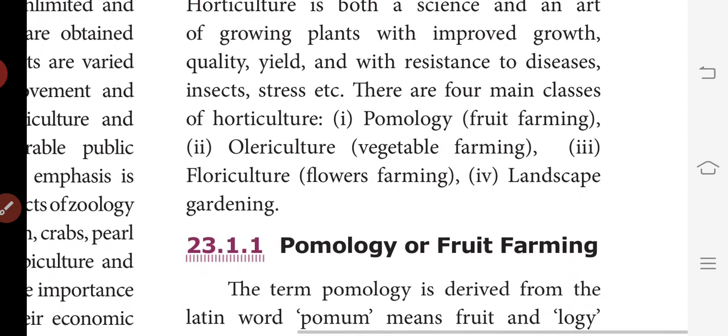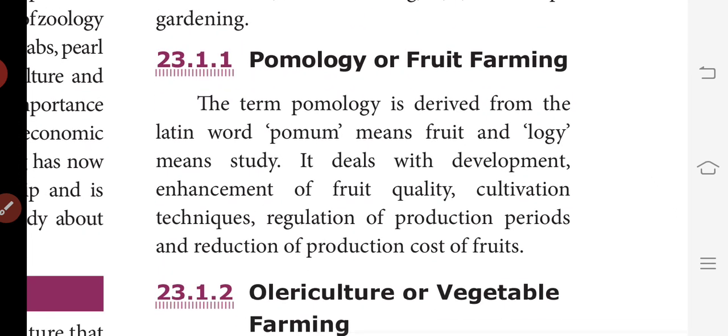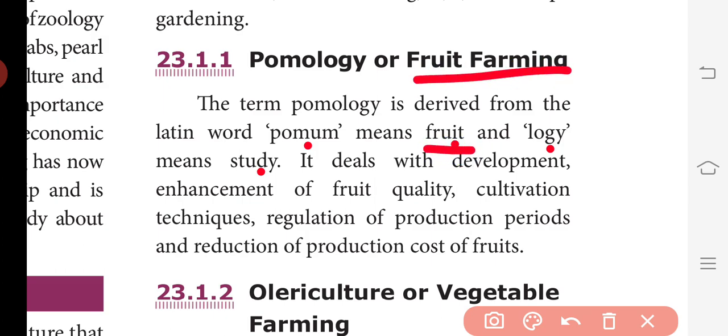So first we will discuss pomology. What is pomology? Pomology is fruit farming. The term pomology is derived from the Latin word pomum, which means fruit, and logy means study. So this is nothing but study about fruit. Pomology means fruit farming or study about the fruit. It deals with the development, enhancement of fruit quality, then cultivation, its techniques, regulation of production periods, then reduction of production cost of fruits.